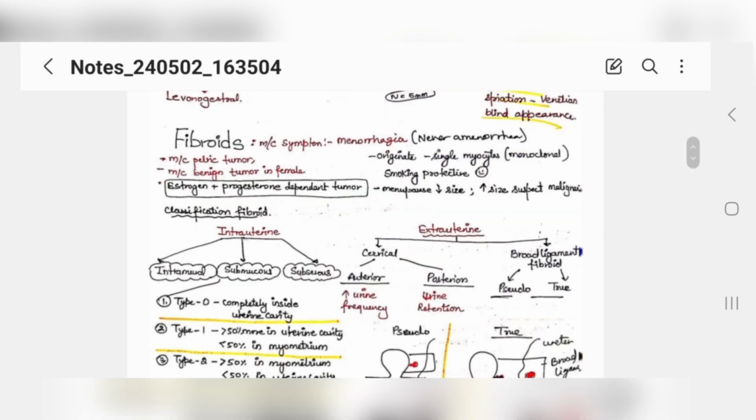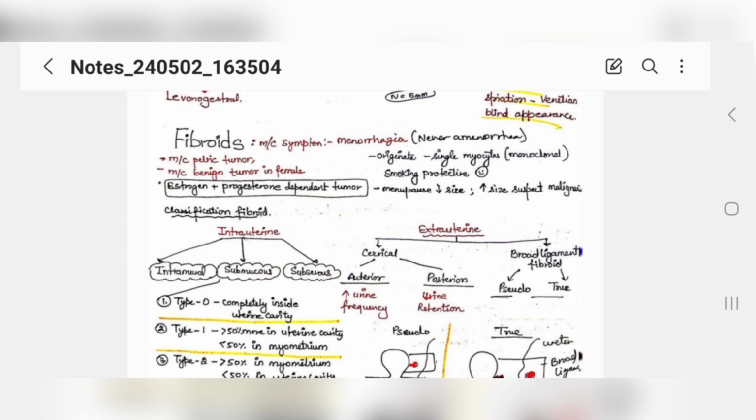Now, what is fibroid? This is the fourth condition in gynae, which is important, right? Now, fibroid, see, basically what is fibroid is it is originating from a single myocyte, okay, and forming a fibroid. Okay. Now, the symptom which patient will present with, simple, that is menorrhagia. Okay, menorrhagia. Now, why menorrhagia?